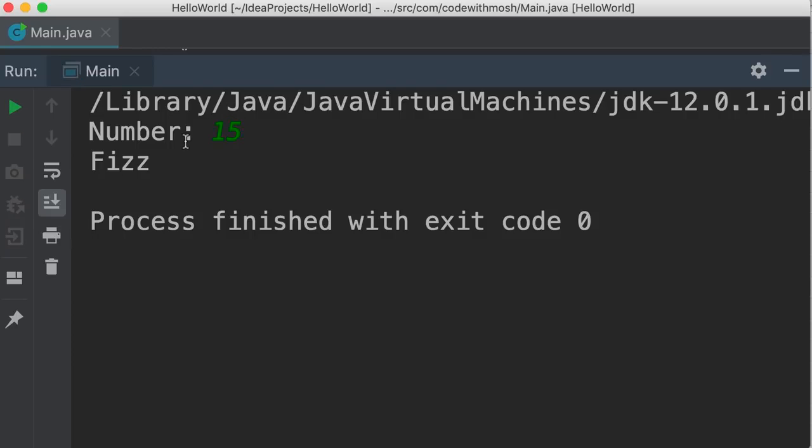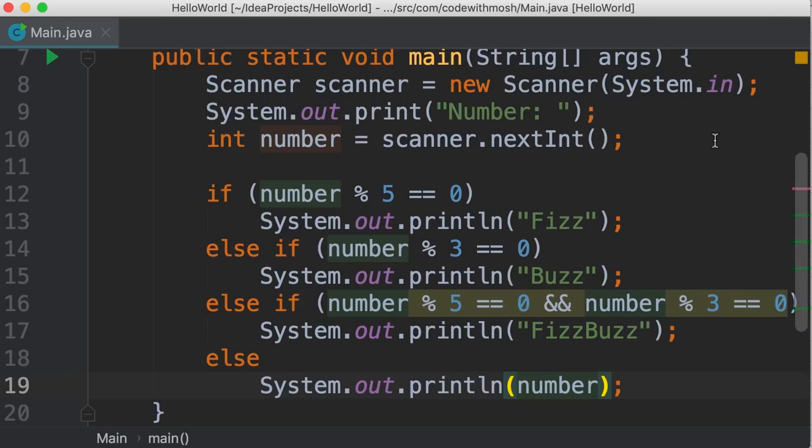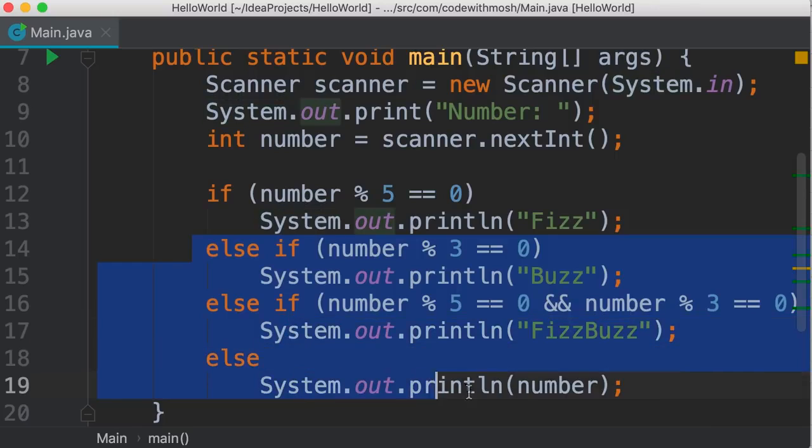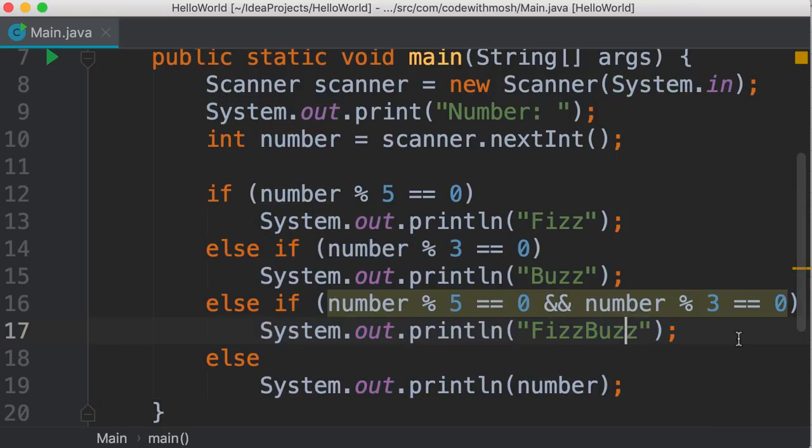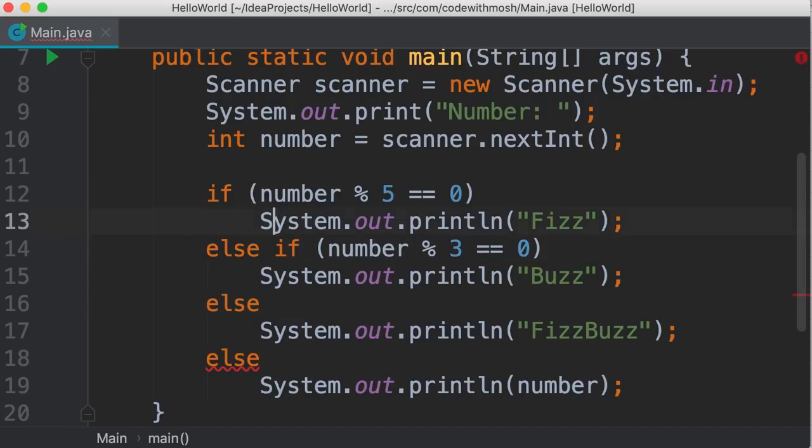What if we enter a number that is divisible by both 5 and 3, like 15? We get fizz again. Why is that? Here's the reason. With this implementation, if we enter 15, this first condition will evaluate to true, so we get fizz. These other else clauses will be ignored, and that is why this line will not be executed. So in situations like this, you should have the most specific conditions on the top and the most generic ones on the bottom. In this case, we want to move this condition to the top.